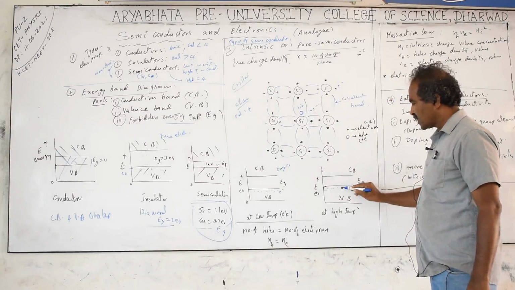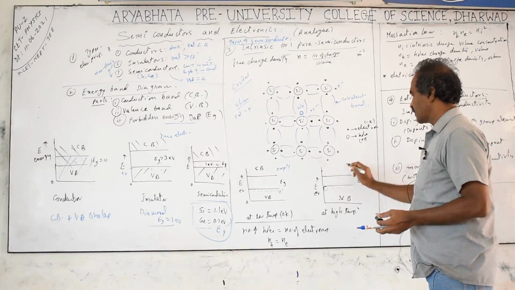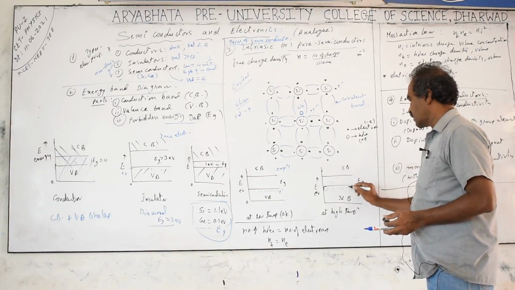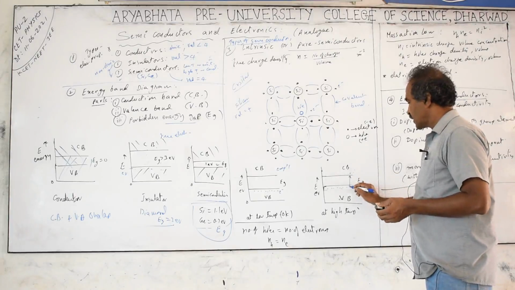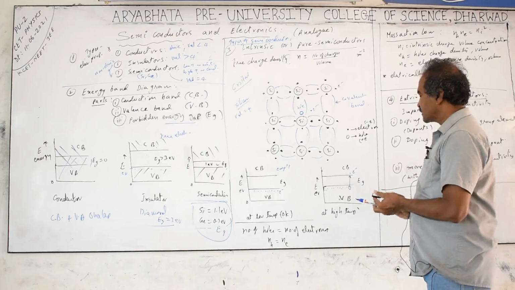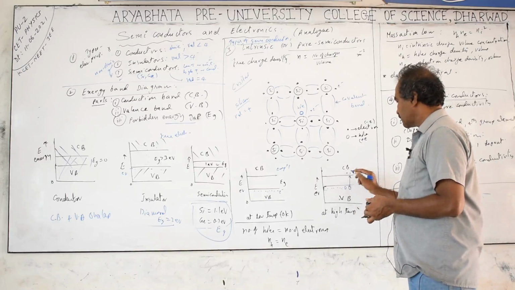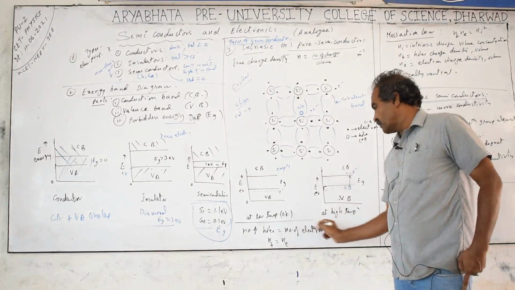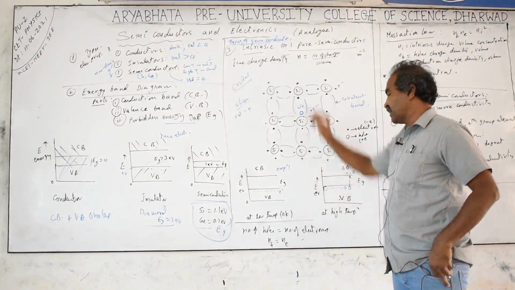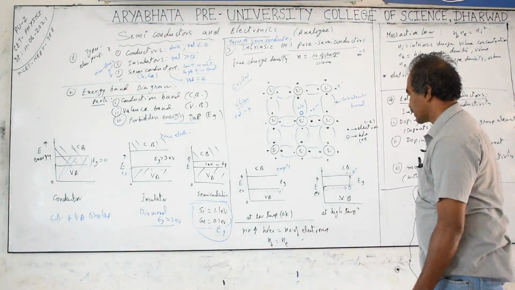Here, if one electron jumped from the valence band to the conduction band, then a hole is created in the valence band and the electron is present in the conduction band. So you get one hole and one electron. One more electron jumped, then there is also one more hole and one more electron. That means the number of electrons will be equal to the number of holes. This point is important for intrinsic semiconductors: the hole concentration equals the electron concentration of the charged particles.